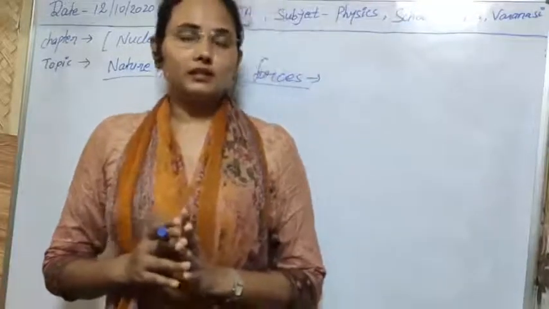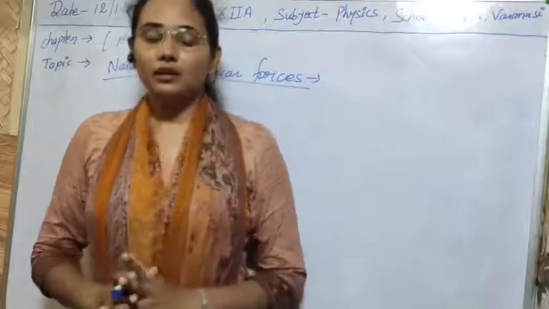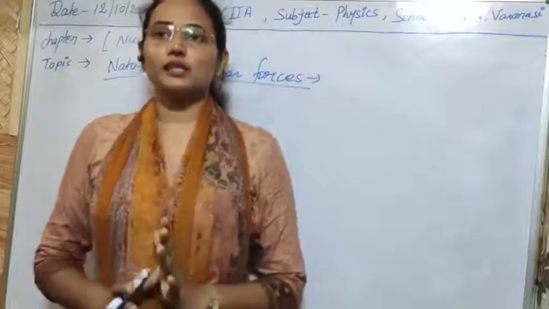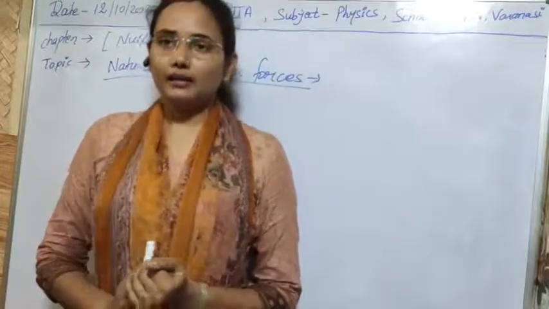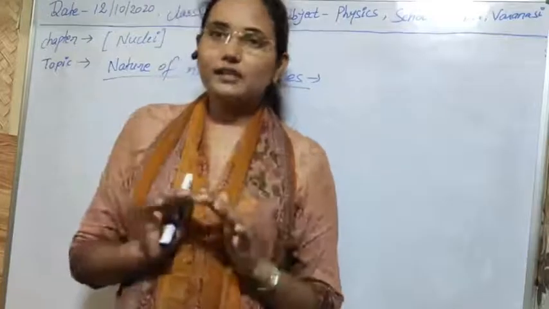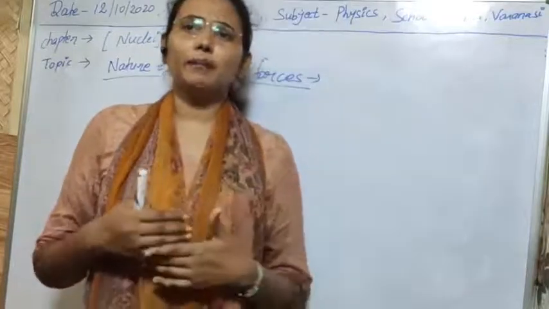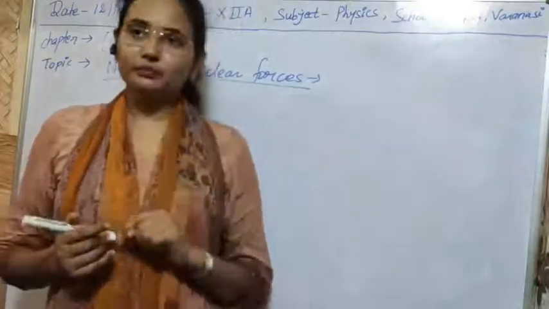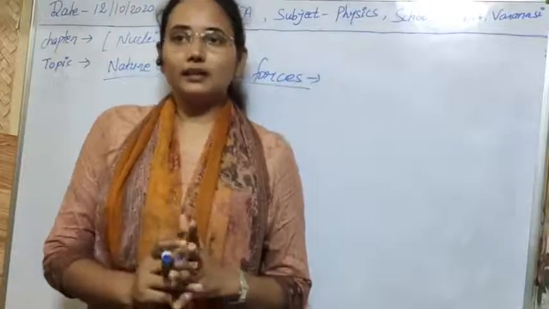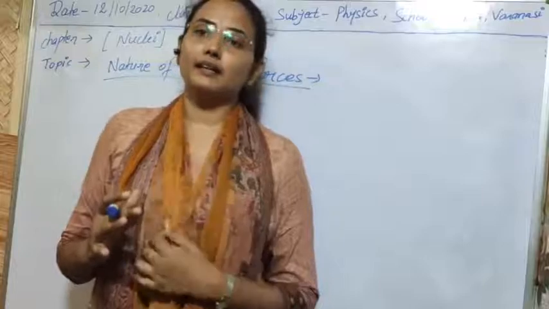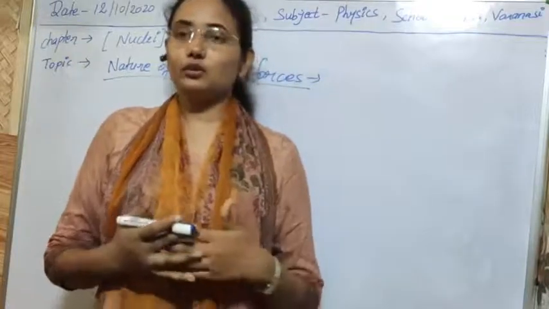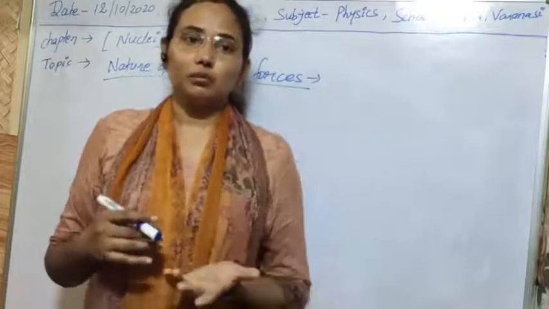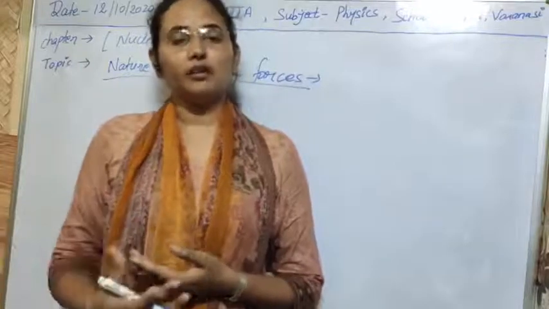The next topic is the nature of nuclear force. As I have told you, nuclear forces are exchange forces, and this theory was proposed by Yukawa. He suggested that in the nucleus there are a large number of tiny particles covering the nucleons, called pi mesons. Their nature is like bosons, meaning they are categorized as bosons. As you know, particles have two categories, bosons and fermions: bosons obey Bose-Einstein statistics, and fermions obey Fermi-Dirac statistics.